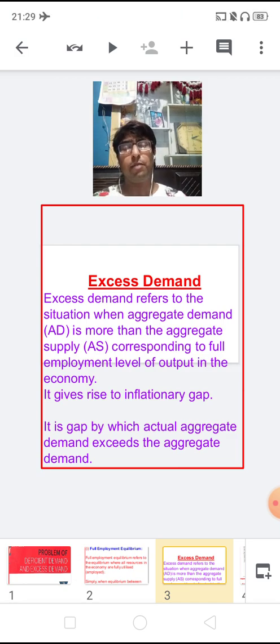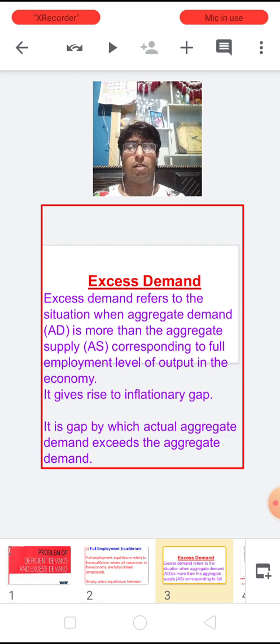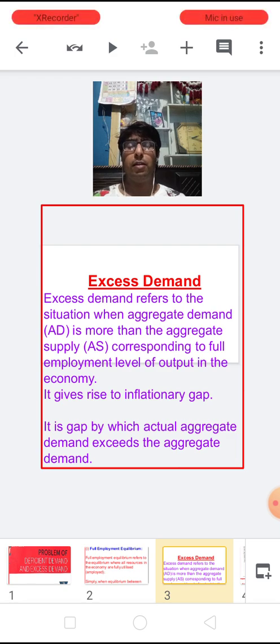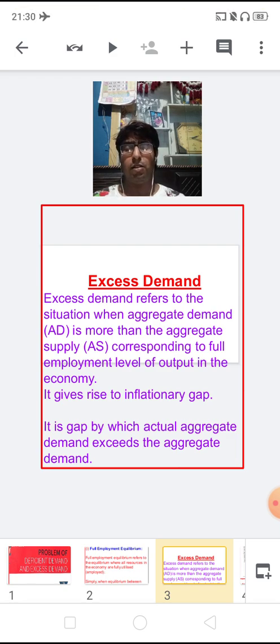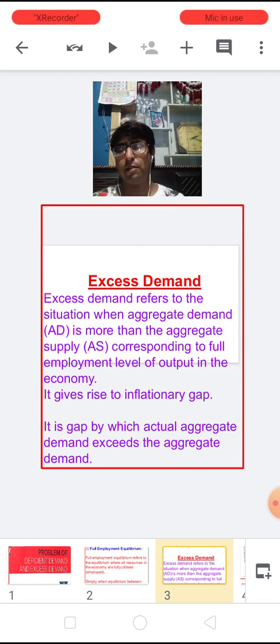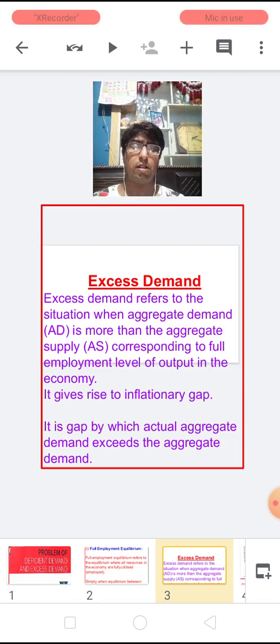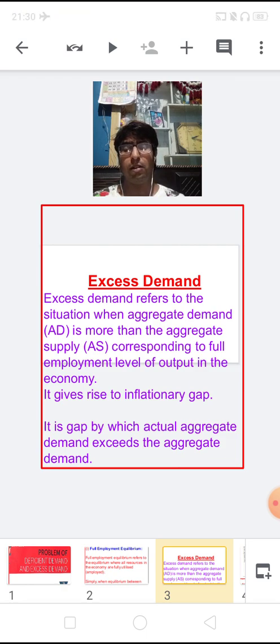Now here with this example, what we accept is that in an economy there could be 10,000 crores of demand in the next financial year, but demand does not relate with the supply, with the firm or the producers. It relates with the consumer or the customer. If the customers are demanding more than what we expect, then this unfulfilled demand will be converted into an excess demand, and it definitely gives rise to an inflationary gap.